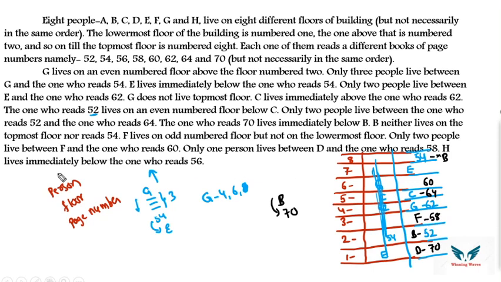Then H lives immediately below the one who reads 56. There is only one possibility. So below 56, H is present. If you see, you have got the page numbers. 1 person is missing. So who is that person? A is that particular person. A, B, C, D, E, F, G, H.